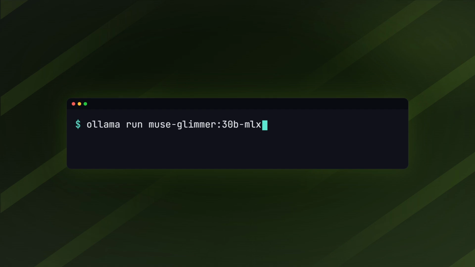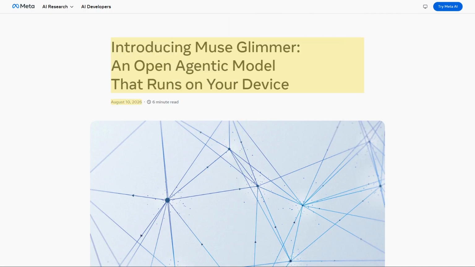Meta's new agent model launches locally with one command. The difficult question begins after it loads. Meta released Muse Glimmer on August 10, 2026. Its pitch is an always-on local agent for tool use, coding, file work, and multimodal reasoning.